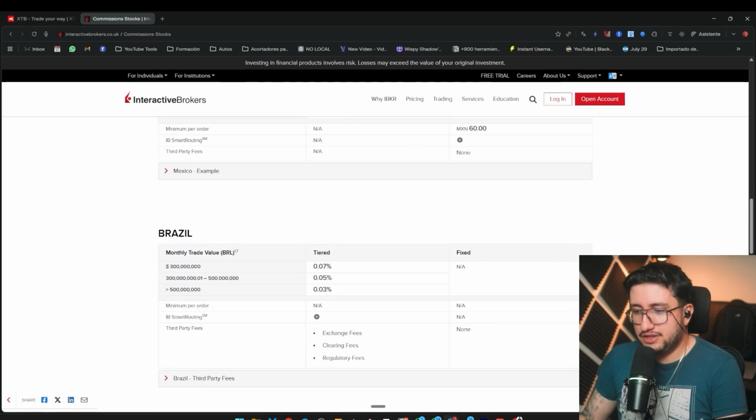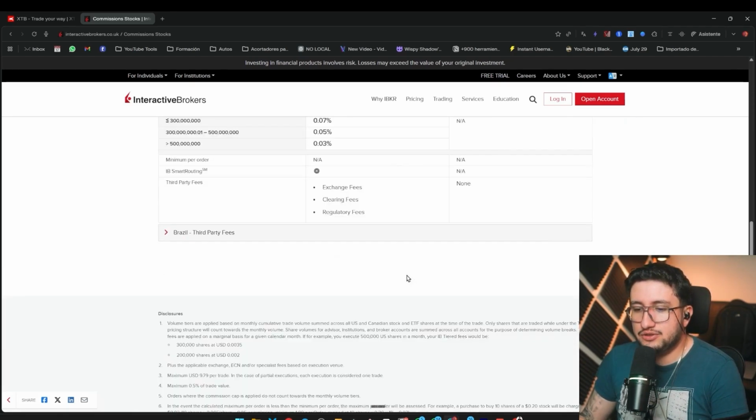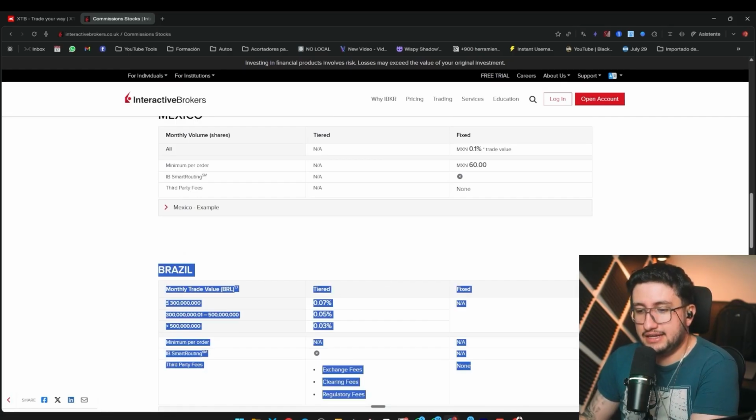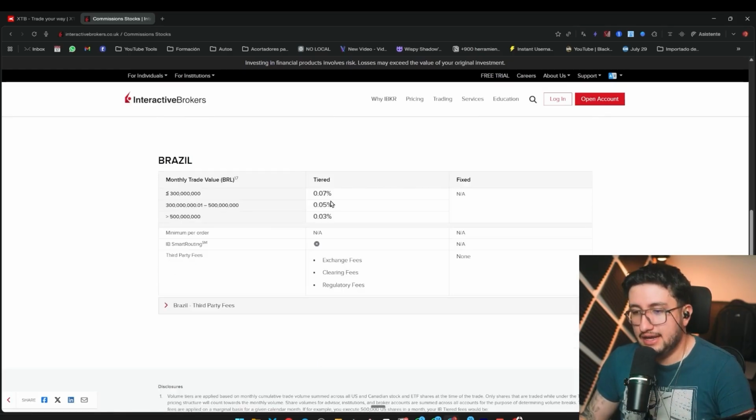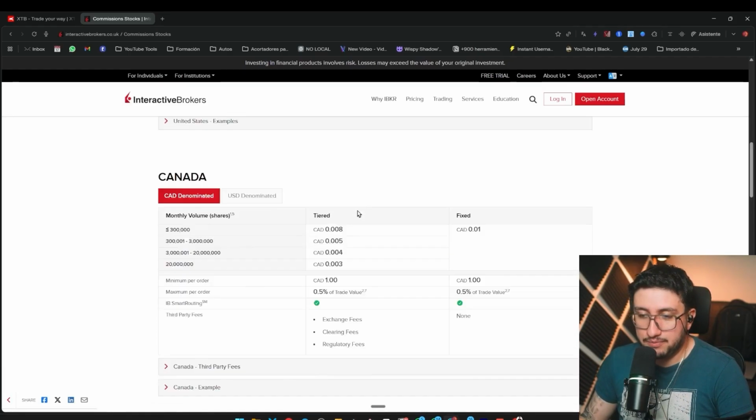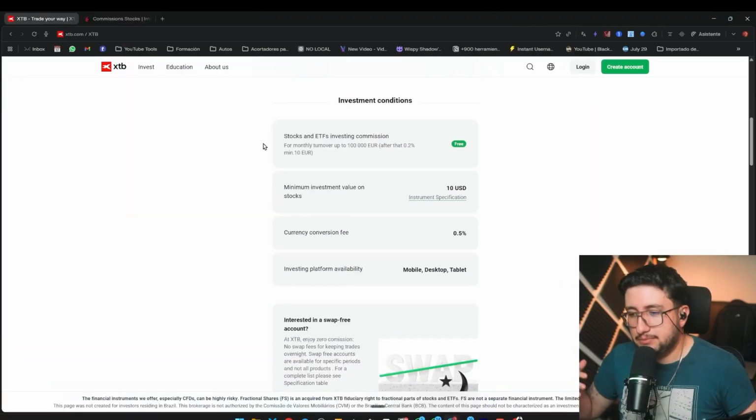In Brazil, they're also different. And that's what we'd have to look into to see if it's worth investing in any of these stocks shown here and check all the commissions that would apply. But as I said, in terms of simplicity and being straightforward, let's say XTB would win because of the commission, which below 100,000 euros would be non-existent.